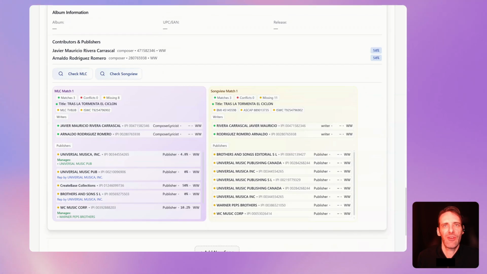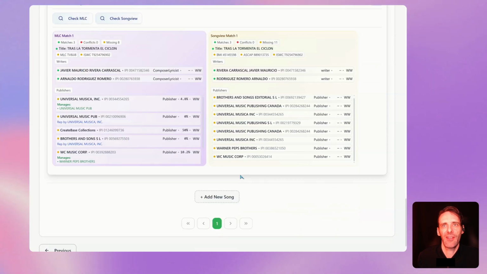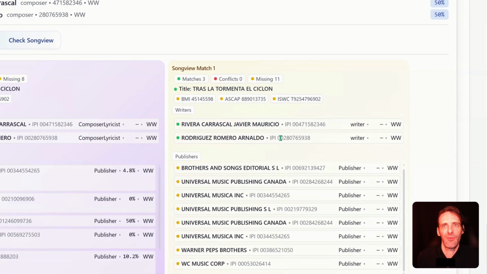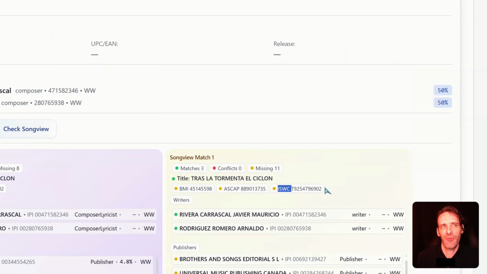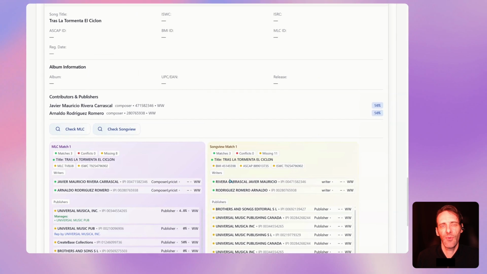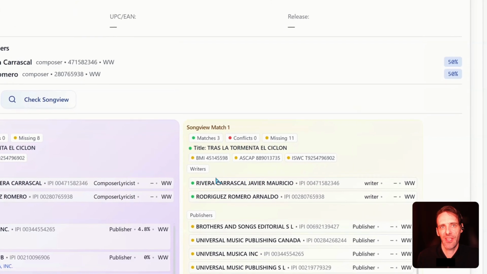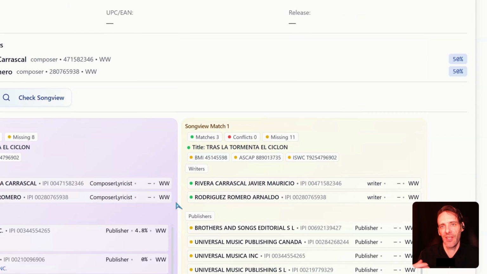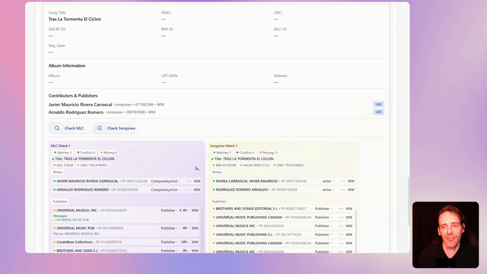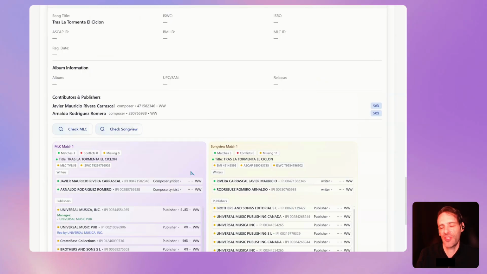So we've got various different publishers in here. We've got all the IPIs for those publishers. We've got a brand new ISWC for the song. We've got an ASCAP ID and a BMI ID that weren't there before. And because we're matching on the writer name and the title, we're pretty sure that this is the correct song, which means that, again, if you are a Createbase member, you can just go through the interface to consolidate all of this information into the best version that you want put forth into all of these different databases so that they will have identical matching data. If you're not a Createbase member, we can offer you an export so that your publisher or your record label or whoever you're working with can take that information and make manual corrections on their end.